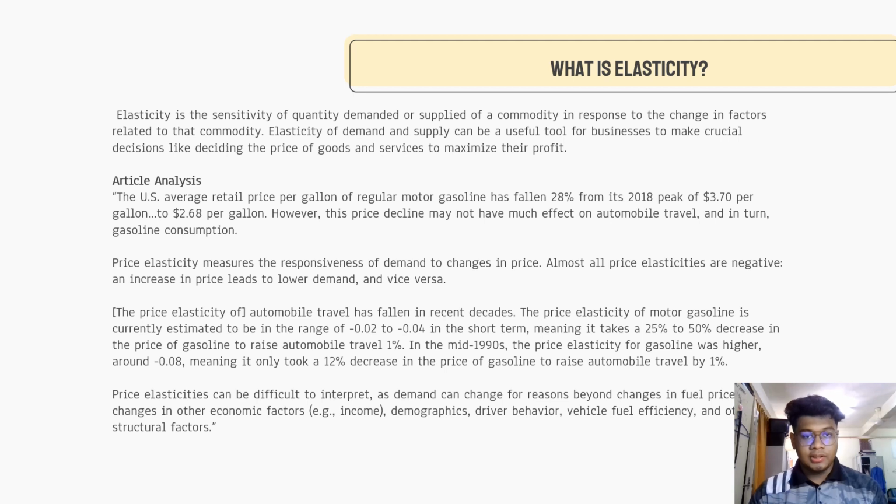I'm from class 2D. Today, me and my two friends will talk about elasticity. What is elasticity? Elasticity is the sensitivity of quantity demanded or supply of a commodity in response to the change in factor related to the commodity. Elasticity of demand and supply can be a useful tool for business to make crucial decisions, like deciding the price of goods and services to maximize their profit. So you can see the article analysis that we get in the question.